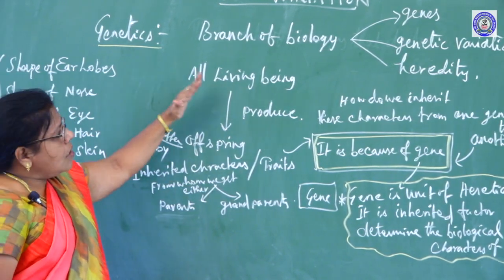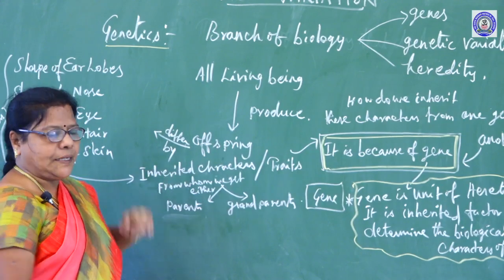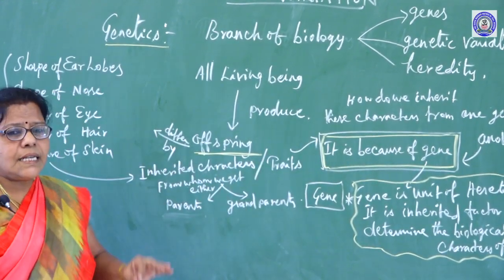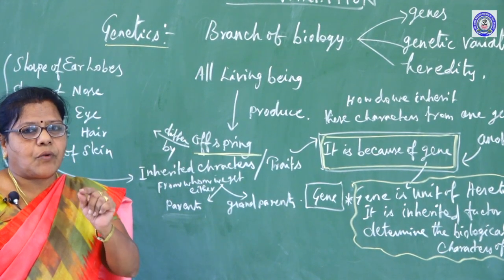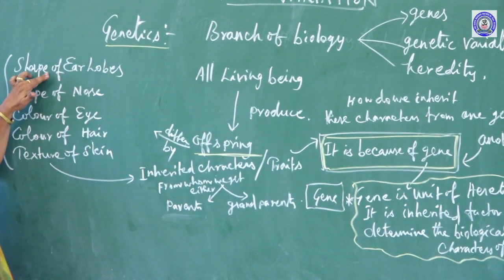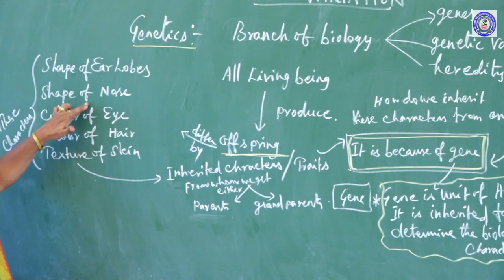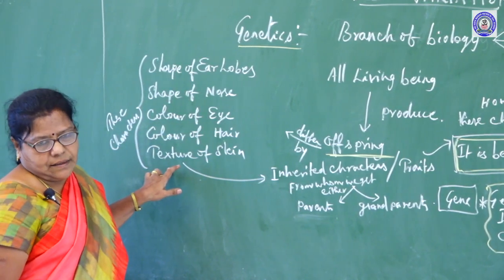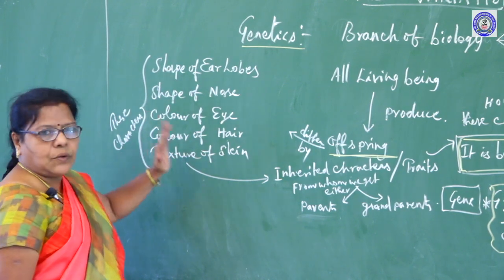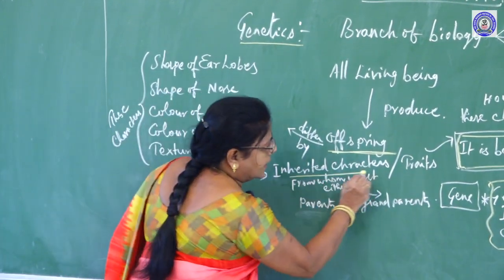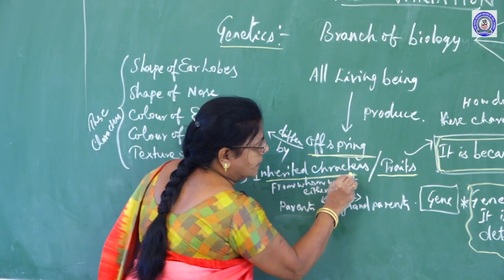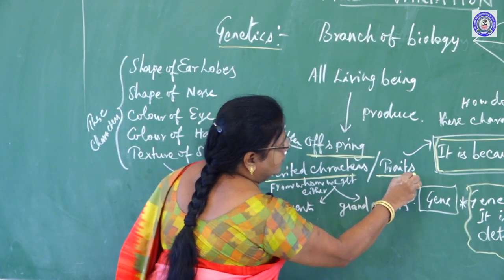As we know, all living beings produce offspring. These offspring differ from one another by shape of the earlobes, shape of the nose, color of the eye, color of the hair and texture of the skin. These characters are known as inherited characters or traits.